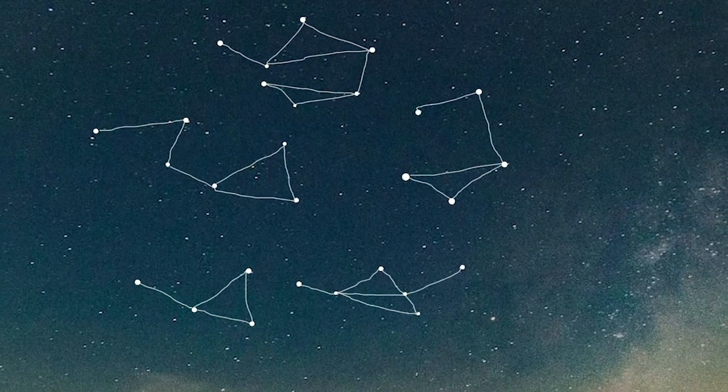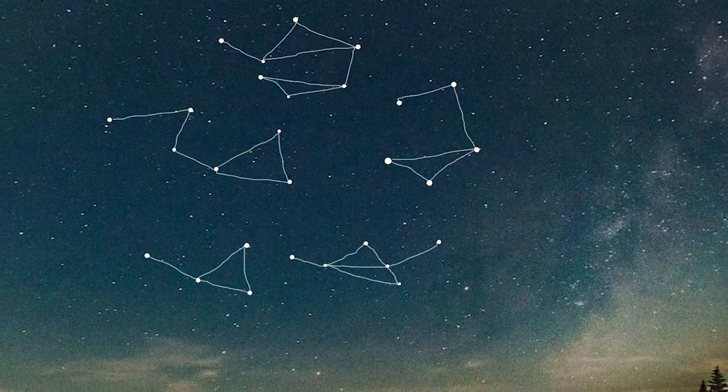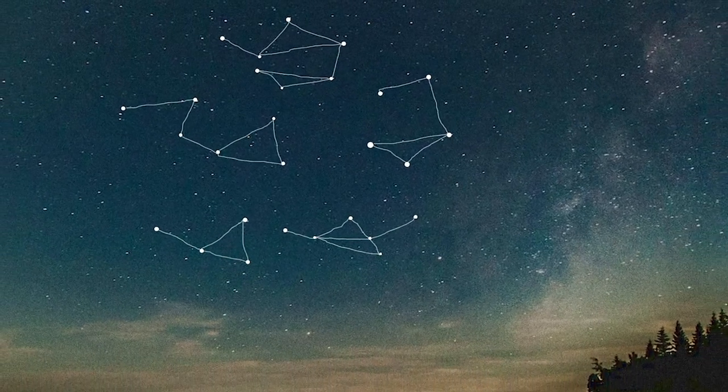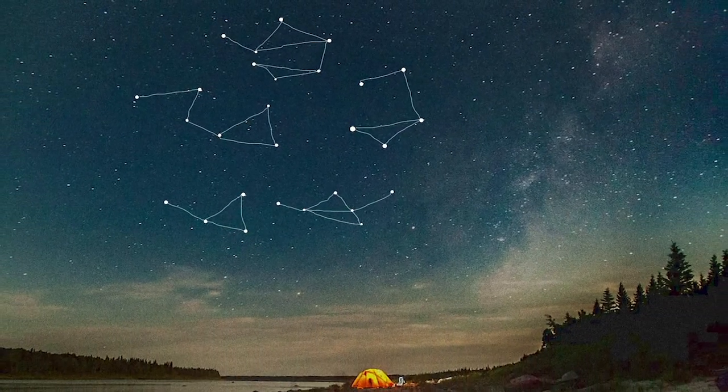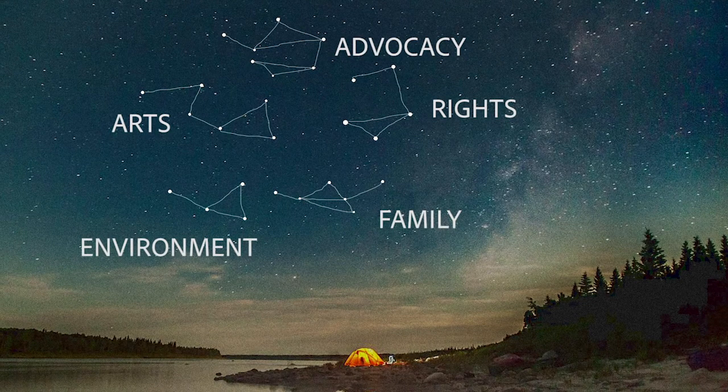That process really opened me up to thinking about summarizing big things. When I looked at the different points within each of the constellations, I came up with a way of summarizing each of them. Those summaries became advocacy, which is the constellation on the top; rights, which is the constellation on the right-hand side; arts, which is the constellation on the top left-hand side; the environment, which is on the bottom left; and family, which is on the bottom right.